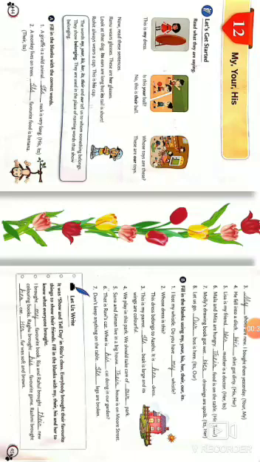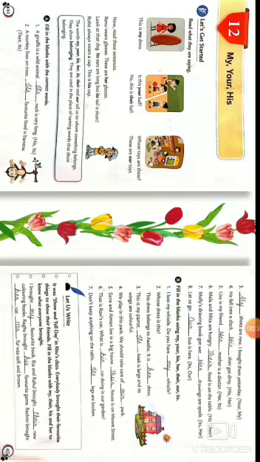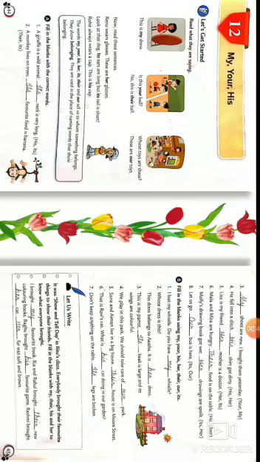Number 3 is dash shoes are new. I bought them yesterday. So you have two options, your and my. So what will come? My shoes. Next, 4. He fell into a ditch. Dash shirt got dirty. So he will replace here into his. Lisa is my friend.